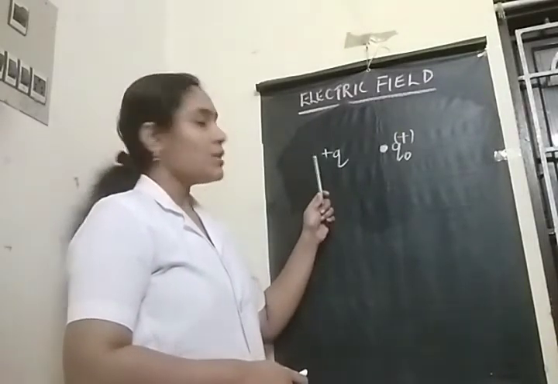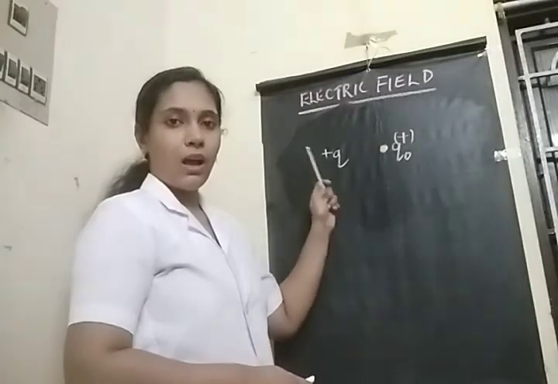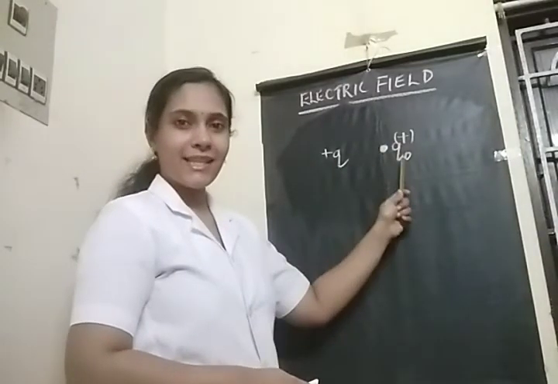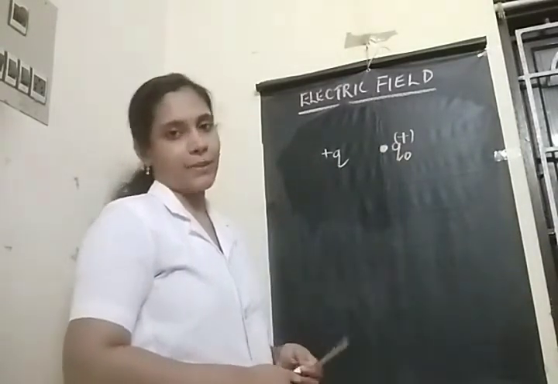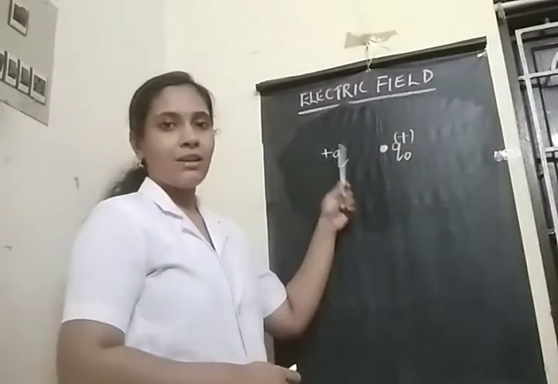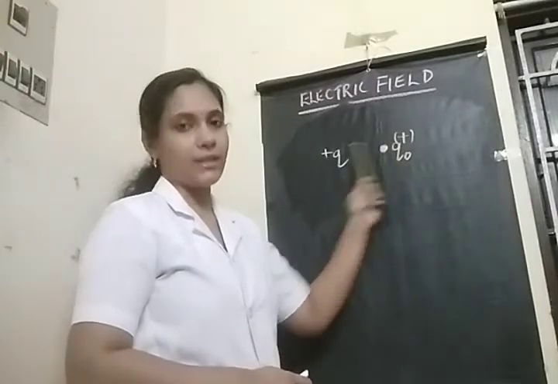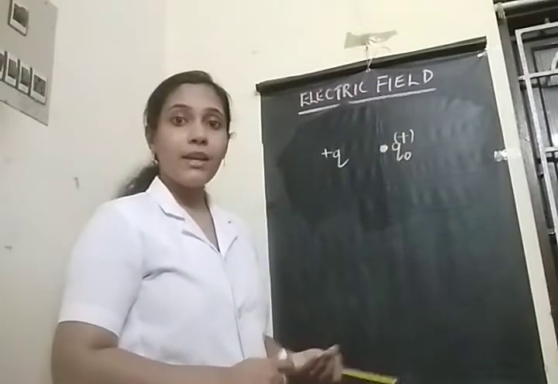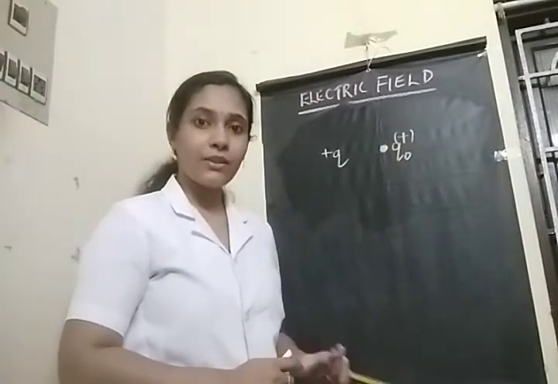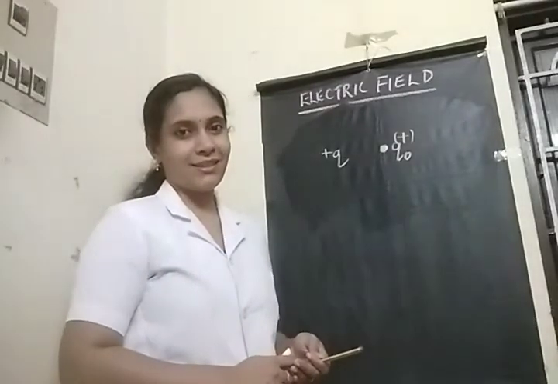As soon as our source charge sees this test charge, what happens? Yes, the source charge will exert an electrostatic force on the test charge. What is the nature of that force? Is it an attractive force or repulsive force?